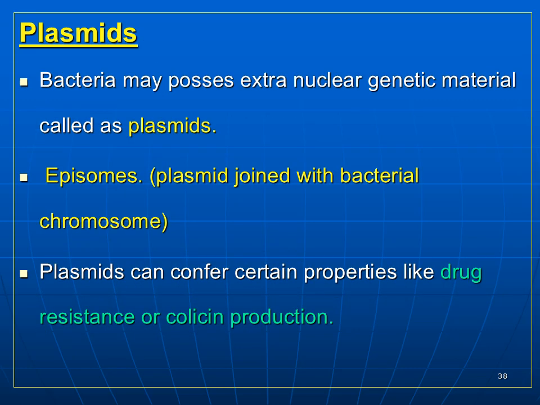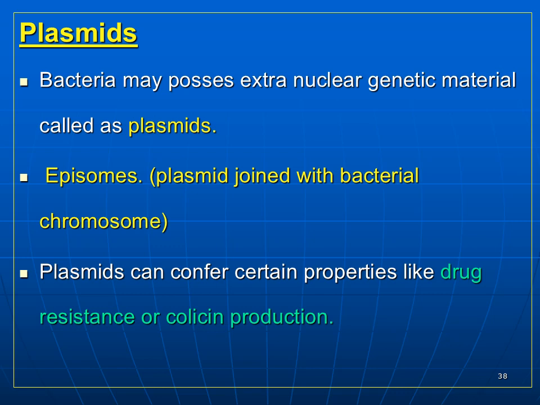Now come to the plasmids. What is a plasmid? The bacteria may possess extra nuclear genetic material. This extra nuclear genetic material is called plasmids. Now come to the episomes. Episomes are plasmids which join with the bacterial chromosome.